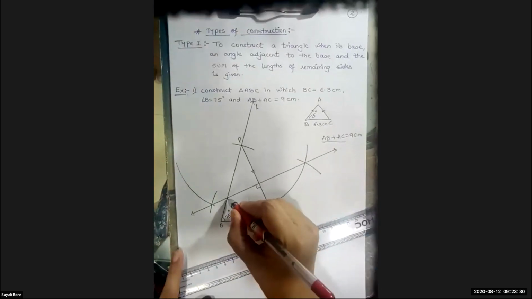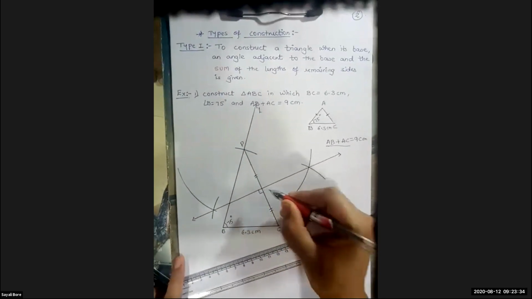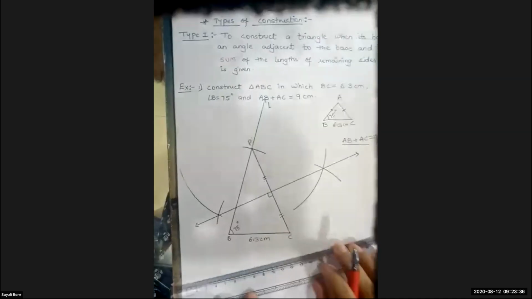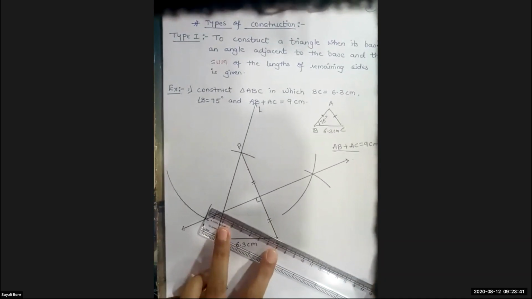So that 2 points you can name. Let us see this point and this point. Now this 2 I will join.